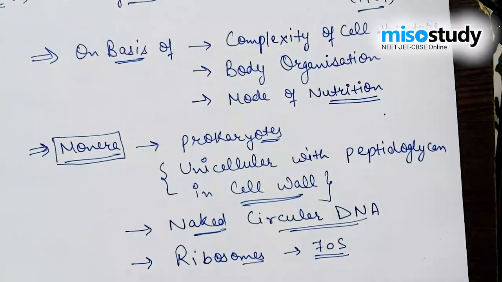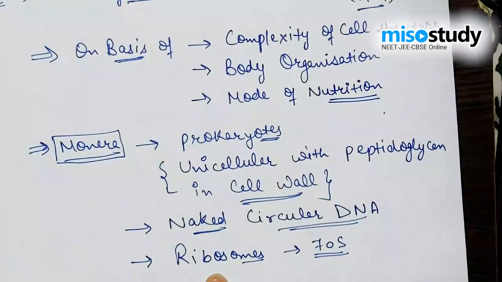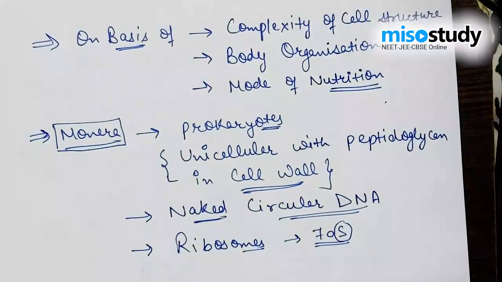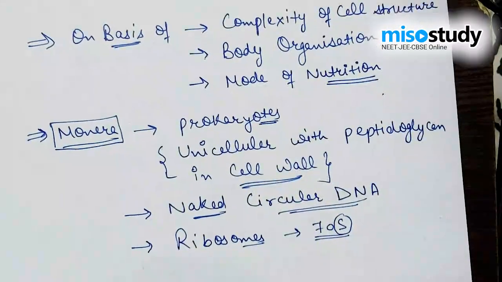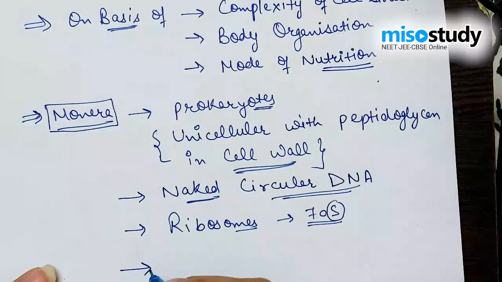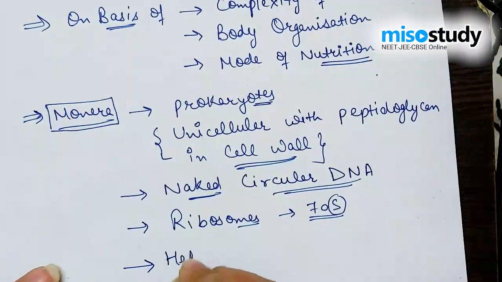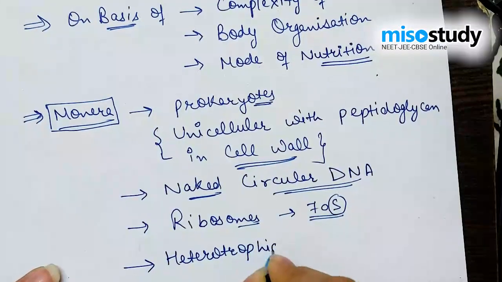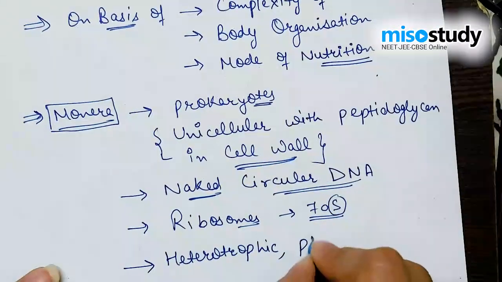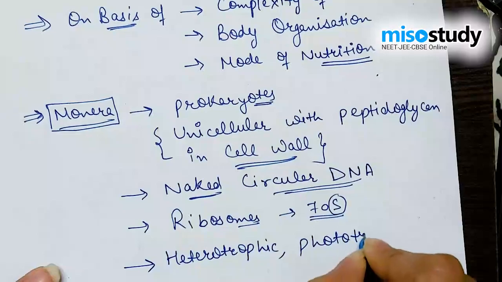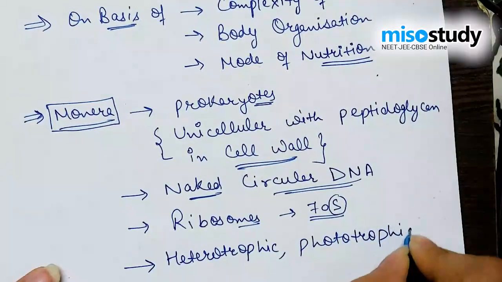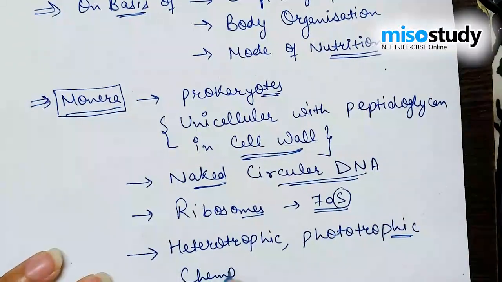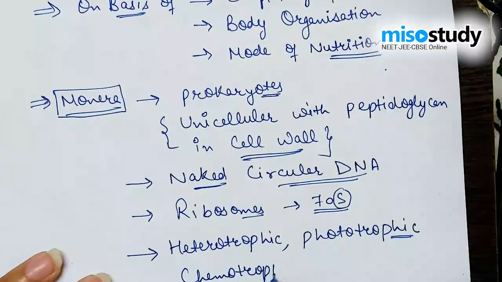As we all know, ribosomes are of two types, 70S and 80S, and S refers to the Svedberg unit. The modes of nutrition in monerans are heterotrophic, phototrophic, and lastly chemotrophic.